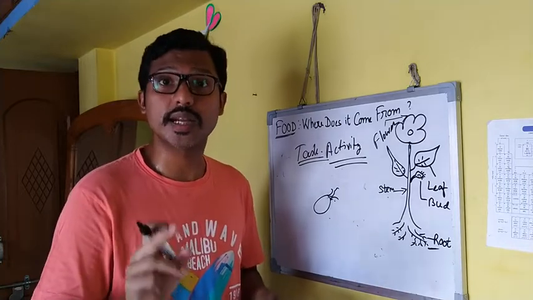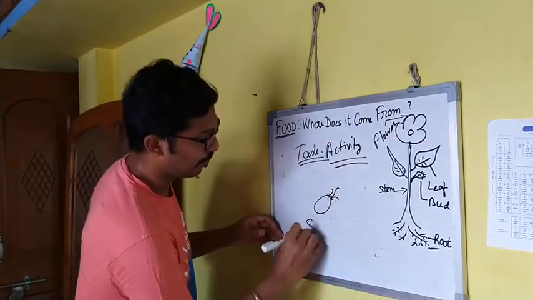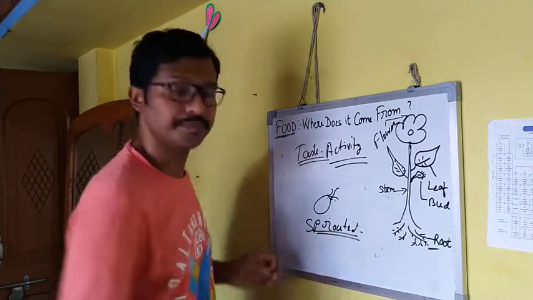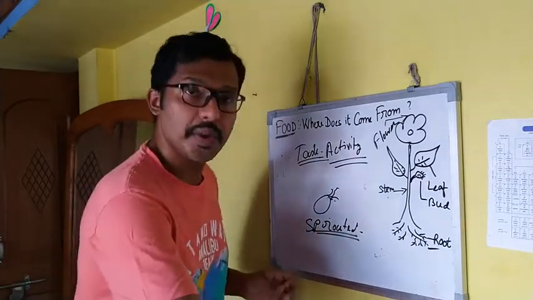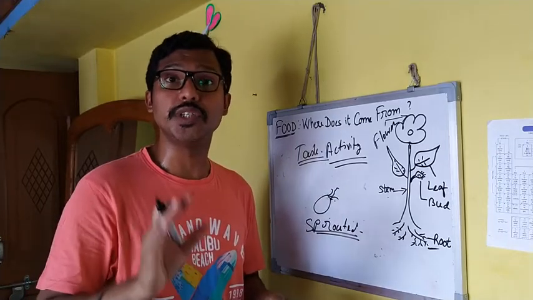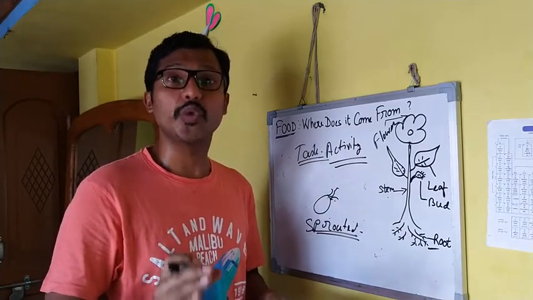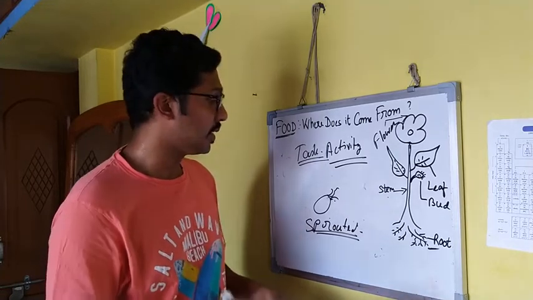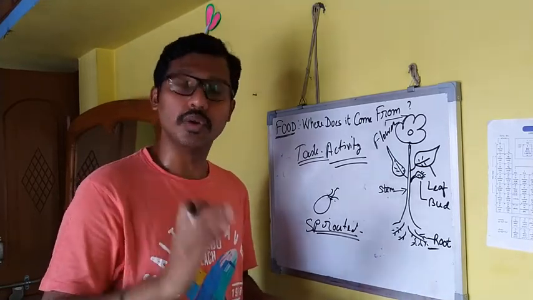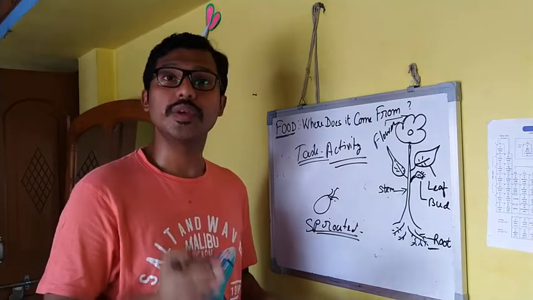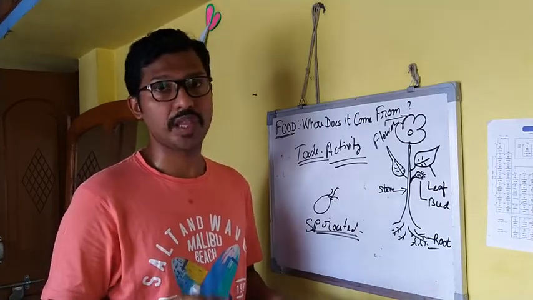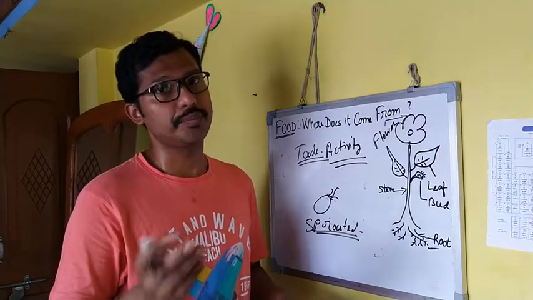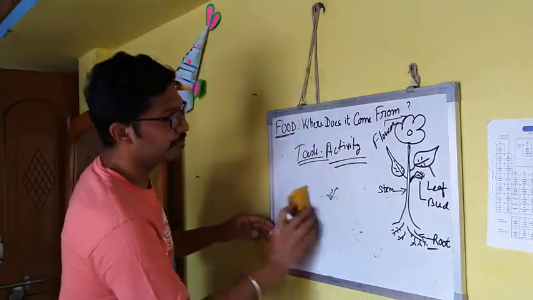That white structure is called sprouted, S-P-R-O-U-T-E-D, sprouted seed. This sprouted seed is full of nutrition, and we can understand how sprouting occurs and how it is prepared. We can use it to make various curries.